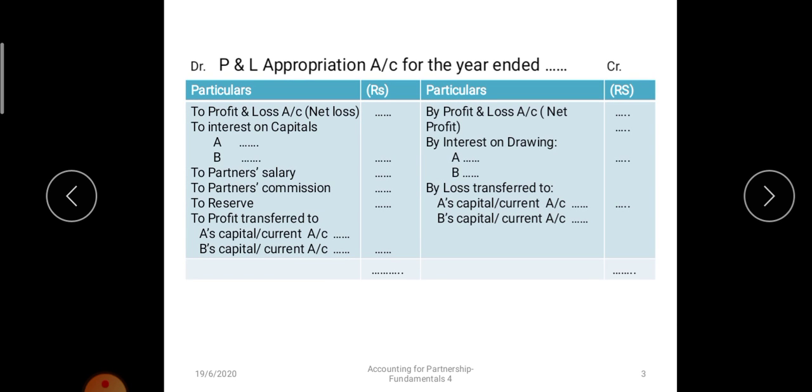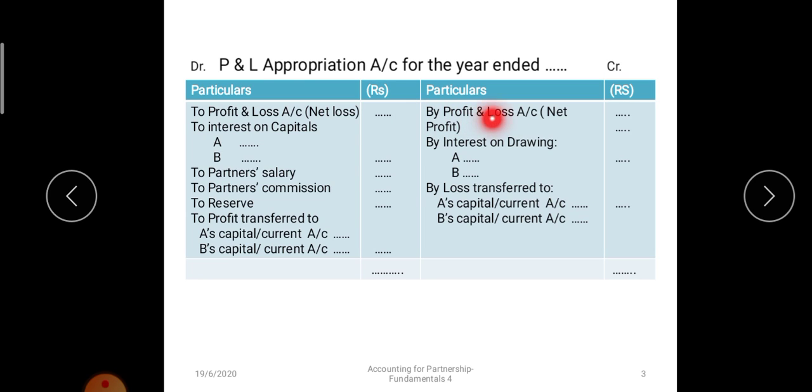Now see, P&L appropriation is an account, so it will have two sides, debit side and credit side. From the P&L account we will transfer net profit to the P&L appropriation account. It will be credited to the P&L appropriation account. So the journal entry will be: profit and loss account debit to profit and loss appropriation account. In case of loss, the loss will be transferred to the debit side of the P&L appropriation account. In case of loss, interest on capital, salary and commission will not be allowed. These are allowed only to the extent of available profit.